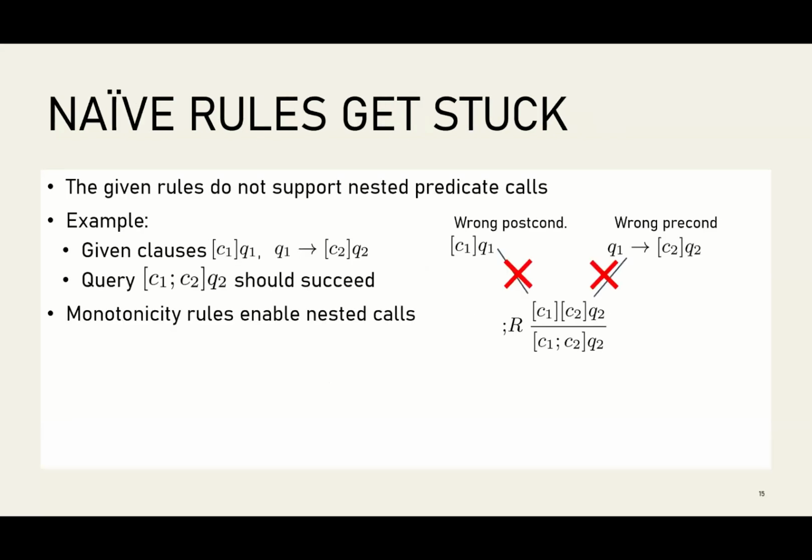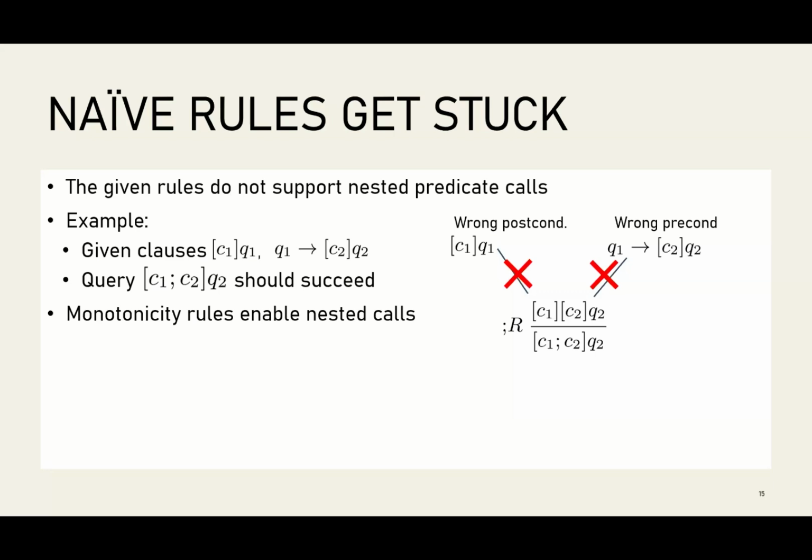Unfortunately, this is not quite the end of the story. So let's think about a very simple kind of program, which is a program that has a semicolon in it. Imagine I want to run C1 followed by C2, and I've defined both C1 and C2 using some predicates in my source code. Maybe C1 leads to state Q1, and from state Q1, C2 will take me to state Q2. I should be able to run the query C1, C2, Q2. But after one step, what I'm going to get is this nested modality, and none of these rules above explicitly tell me how to handle a nested modality.